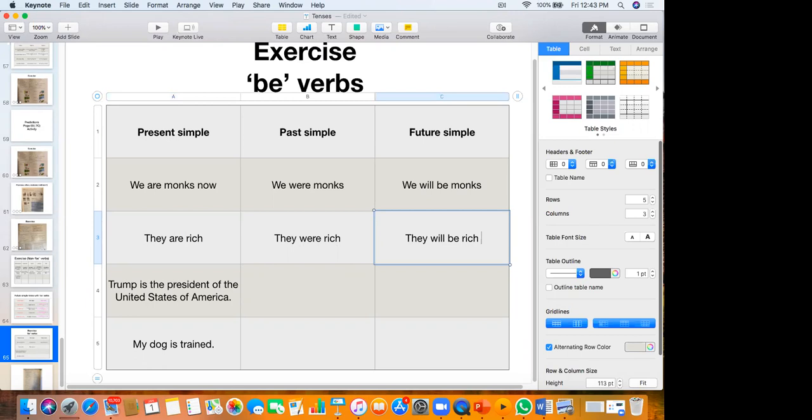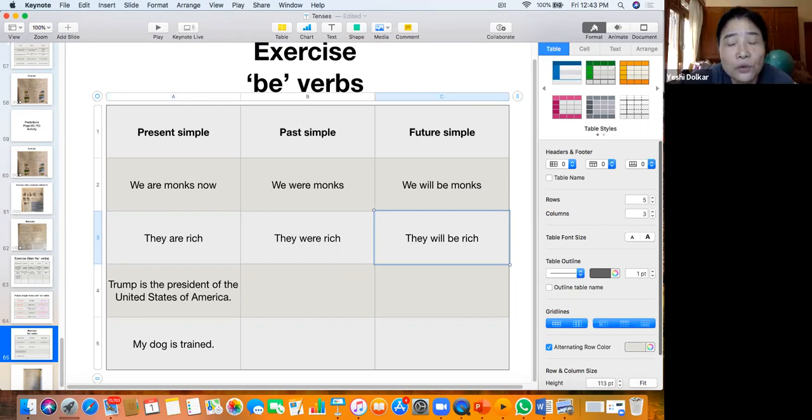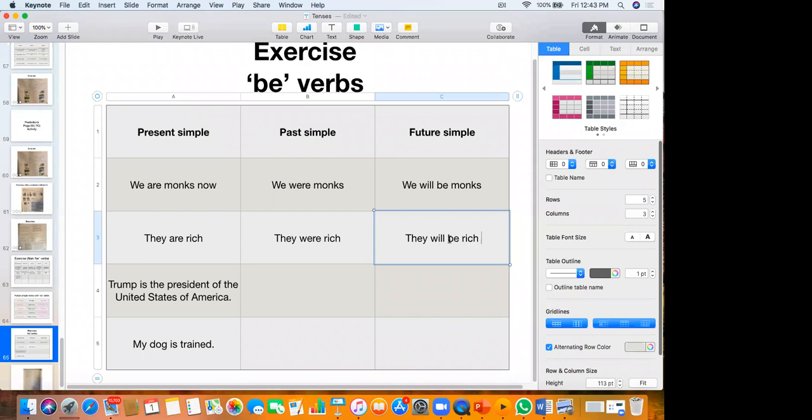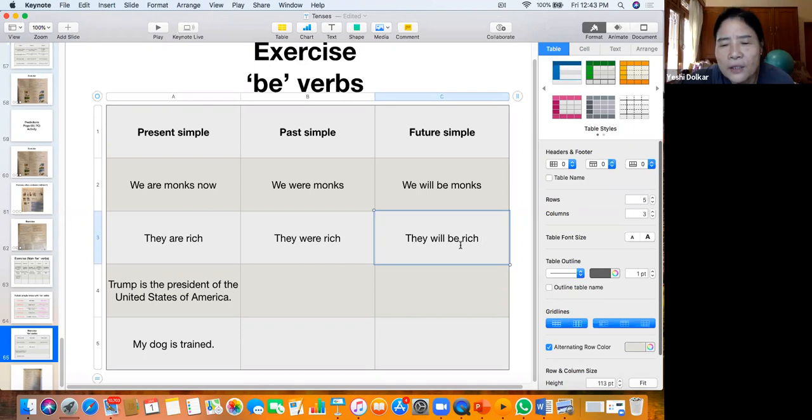Or you can say they are going to be rich. Like they are going to be rich or they will be rich. Going to be rich, because it's a be verb.